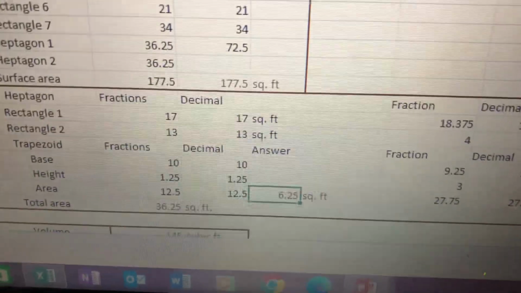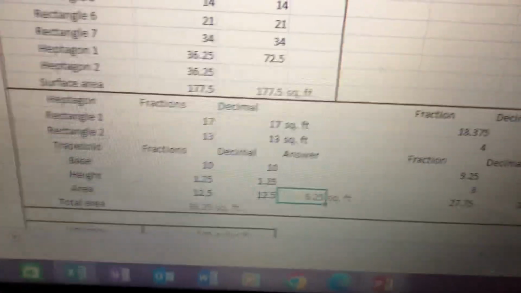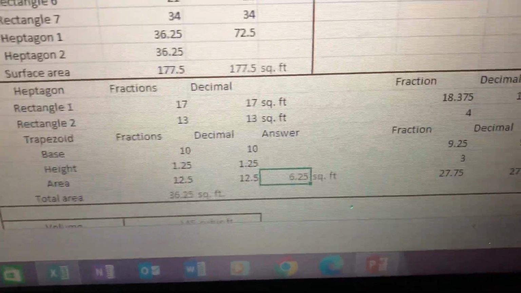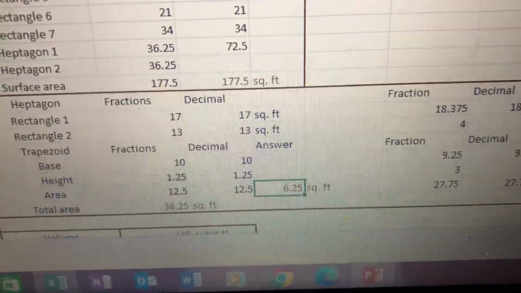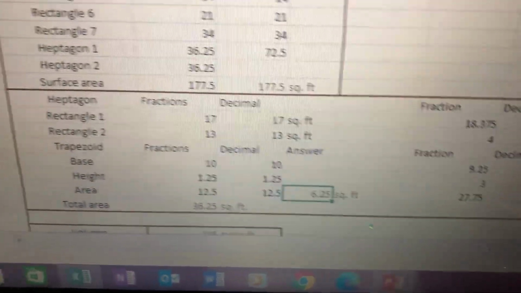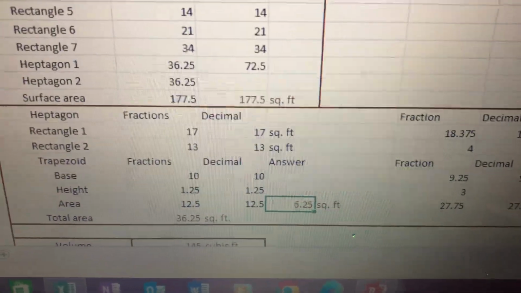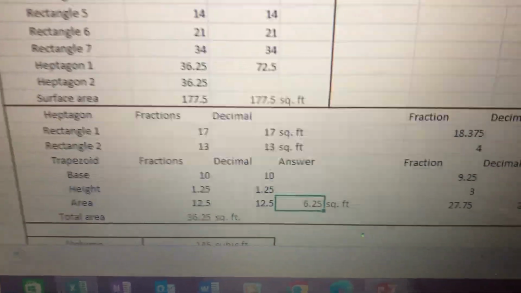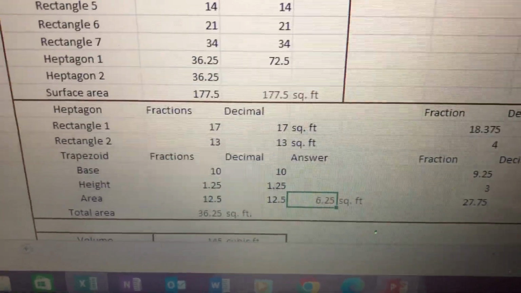I'm sorry if I got you baffled, but I hope you will understand why. That's why when you do math, be very careful on your computations. Don't get misled. Have faith in yourself and have faith in God while doing it. That's the moral lesson. Okay? So that is 6.25 square feet. That's the area of one base.